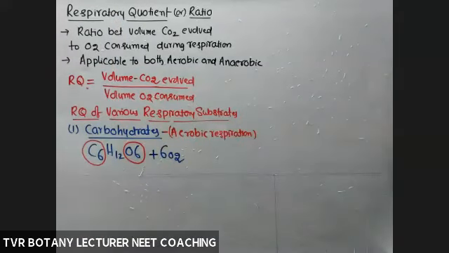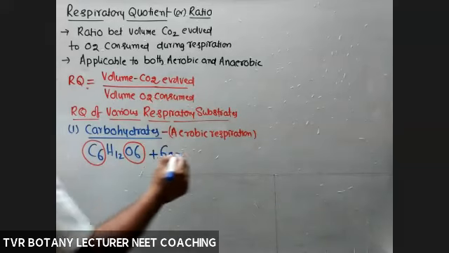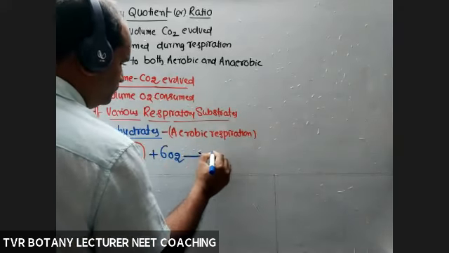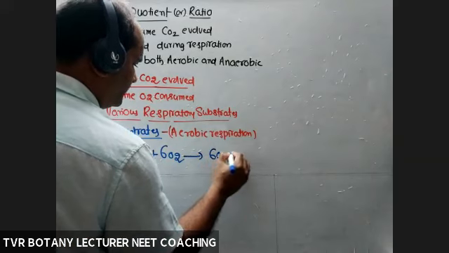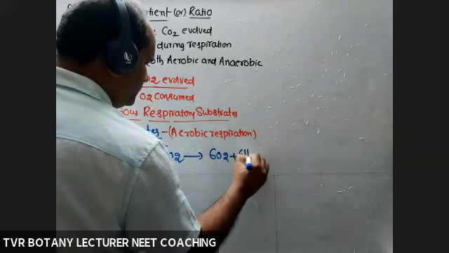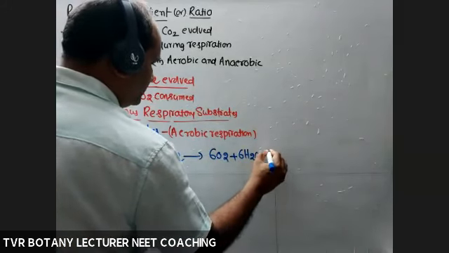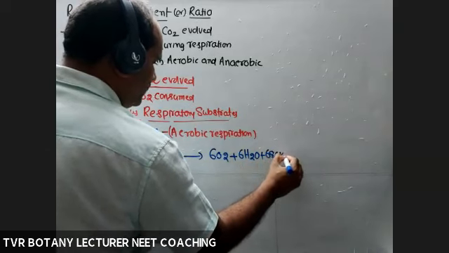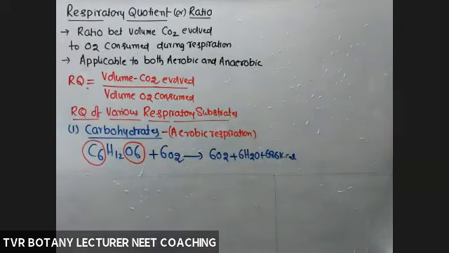During aerobic respiration, what is the RQ value of the carbohydrate? It gives rise to 6CO2 plus 6H2O plus 686 kilocalories of energy.